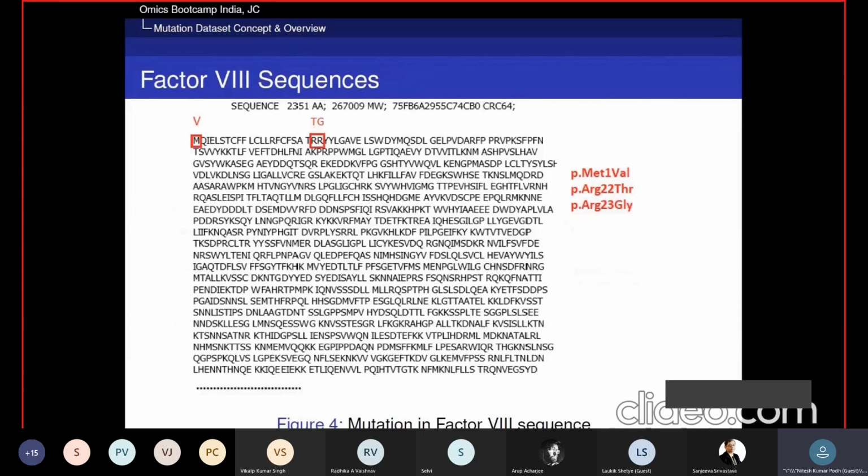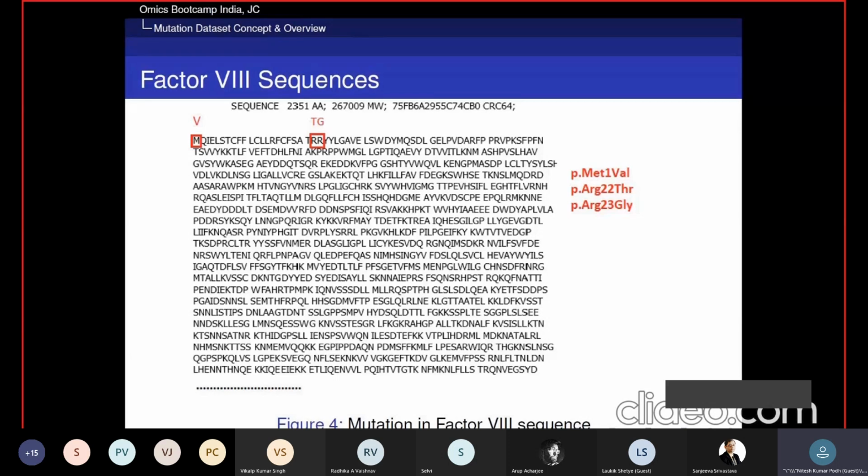This is the factor 8 sequence isoform, which shows that a total of around 2351 amino acids are present in the isoform of factor 8. Here position means the location of amino acids in the isoform.